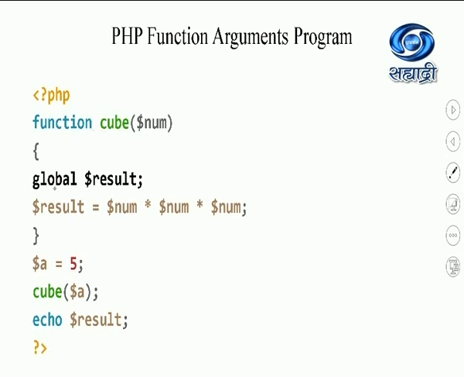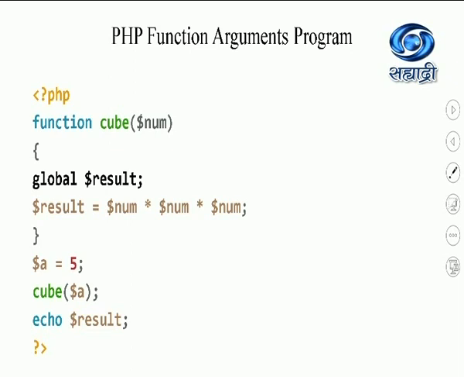It will execute this function. I have declared the result as global. That's why I can access the global variable outside the function as well. In the last lecture, we have seen what a global variable is. The variable which can be accessed outside the function as well. So here I have declared global result, so I can access it over here as well.